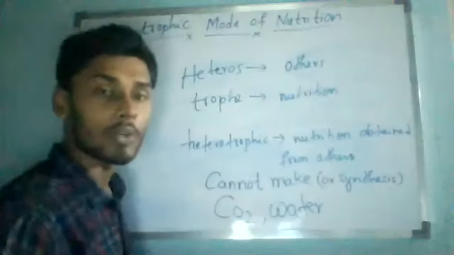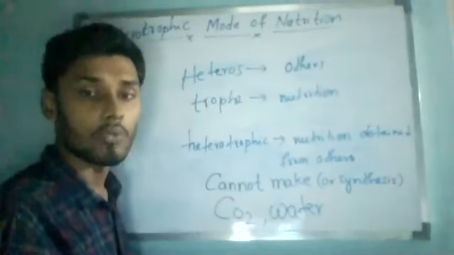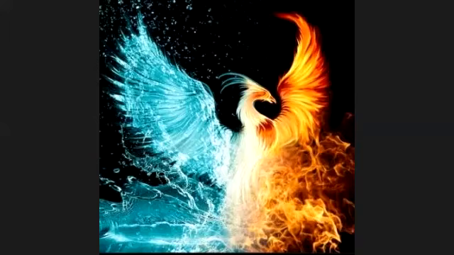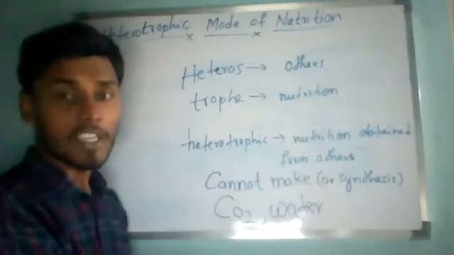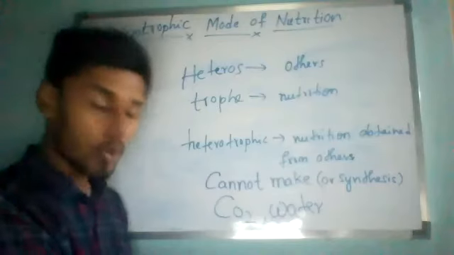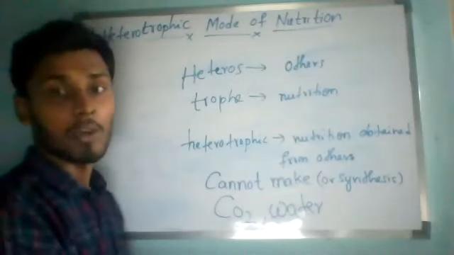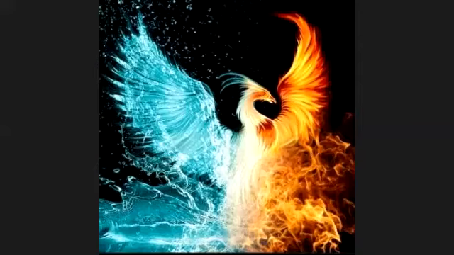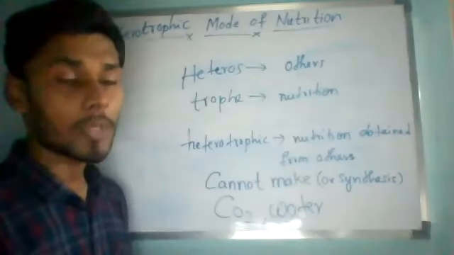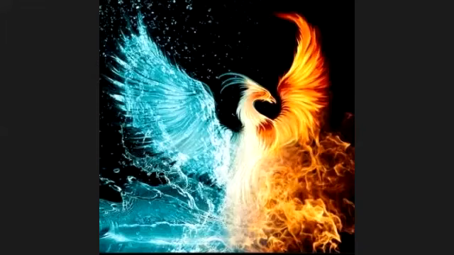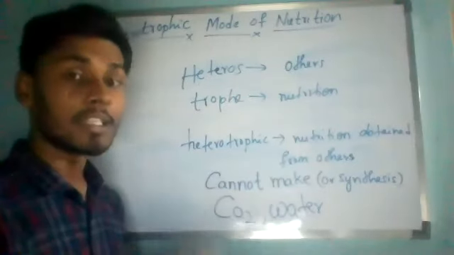They cannot produce their own food from inorganic materials like carbon dioxide and water, and they use food always made by whom? They will only utilize the food which is made by others, made by autotrophic organisms or autotrophs, maybe directly or maybe indirectly.